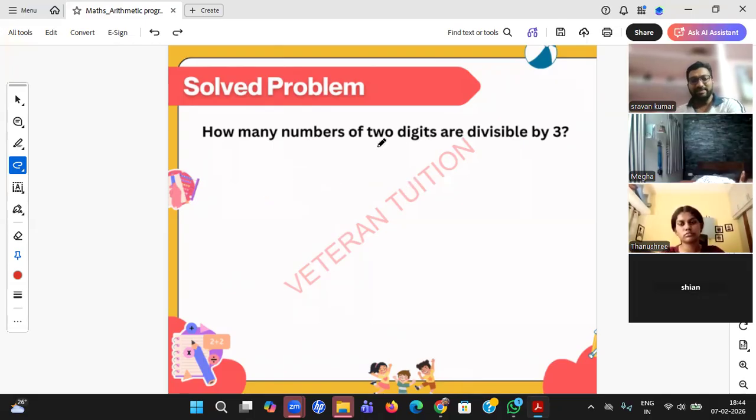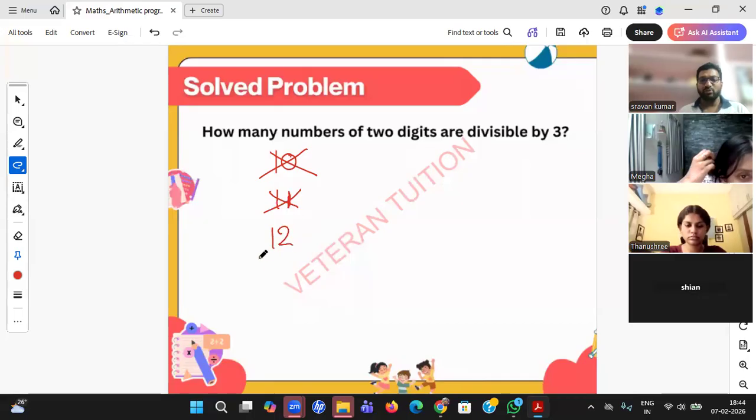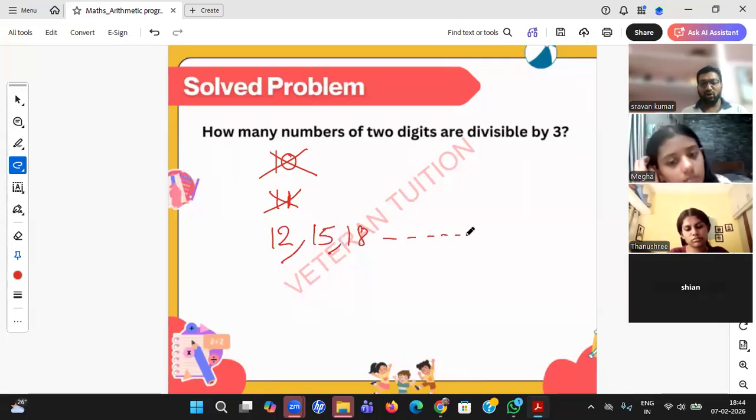As he's speaking about 2 digit numbers, the smallest 2 digit number is 10, but that should be divisible by 3. It is not divisible by 3. The next number is 11, which is not divisible by 3. The next number is 12. Yes, here is where your first number starts. The smallest two digit number divisible by 3 is 12. Obviously, the next numbers will be 15, 18, and so on.